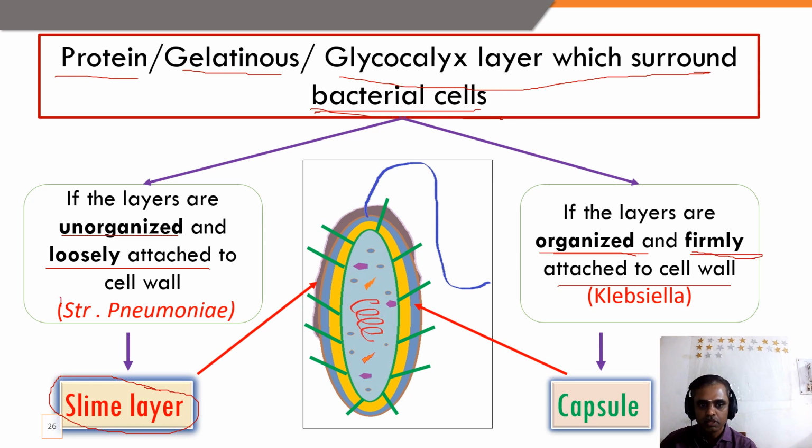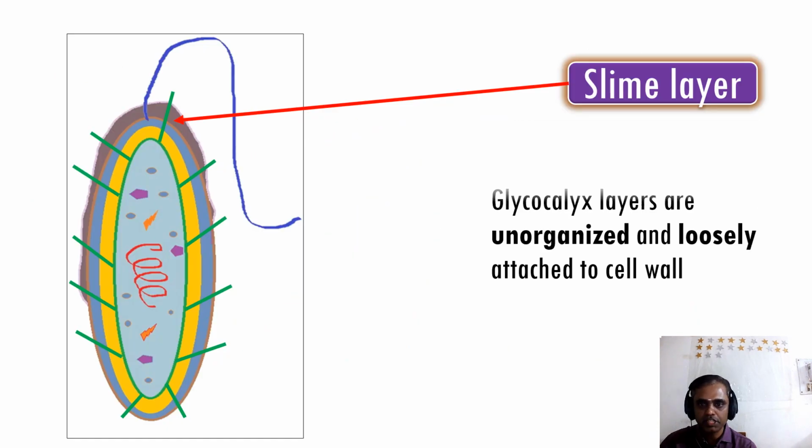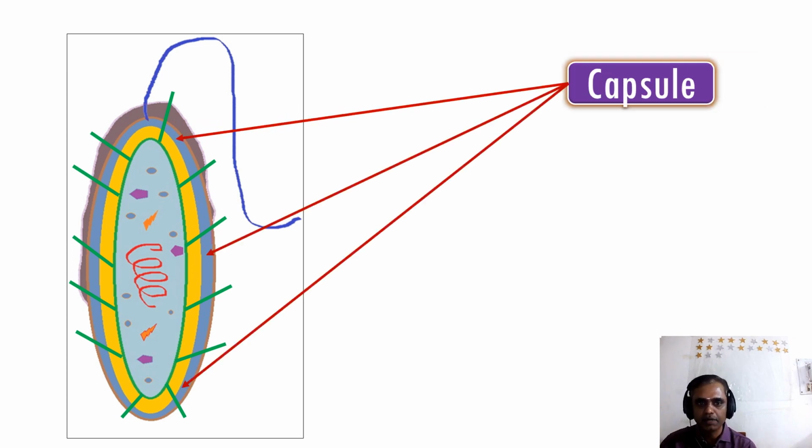An example of bacteria having a slime layer is Streptococcus pneumoniae, and one example of bacteria having a capsule is Klebsiella. There are so many examples, but here I am mentioning only one. Again, glycocalyx layers that are unorganized and loosely attached to the cell wall, present only on some part of the bacterial cell, are known as a slime layer. Streptococcus pneumoniae is an example of a slime layer.